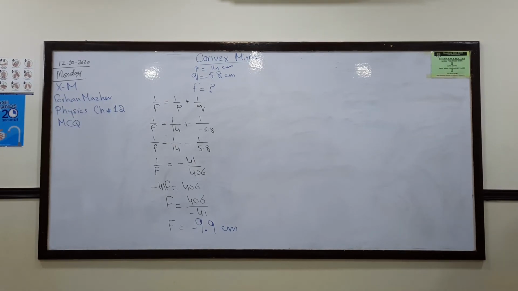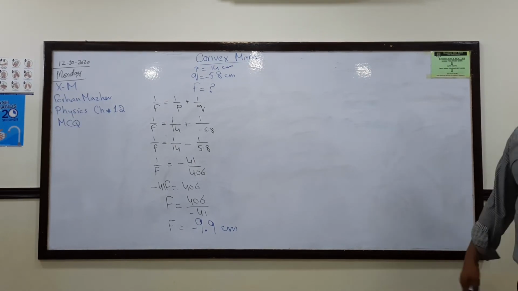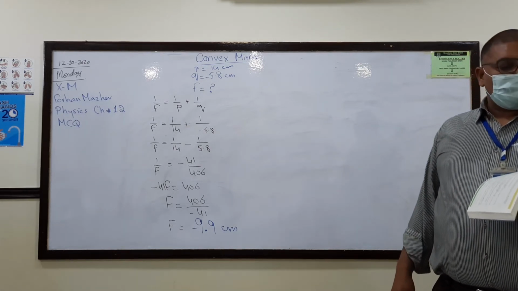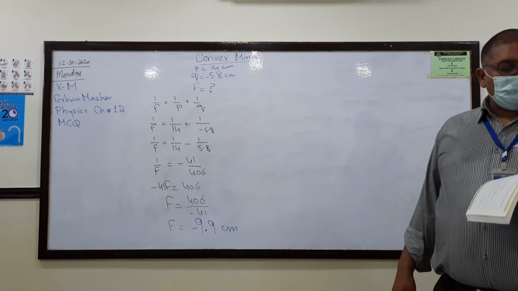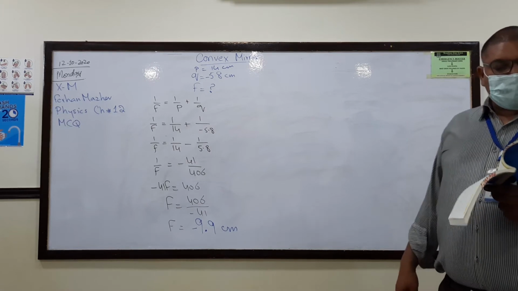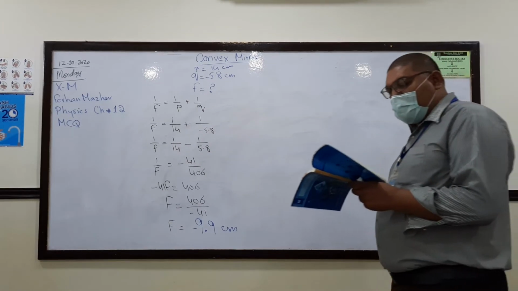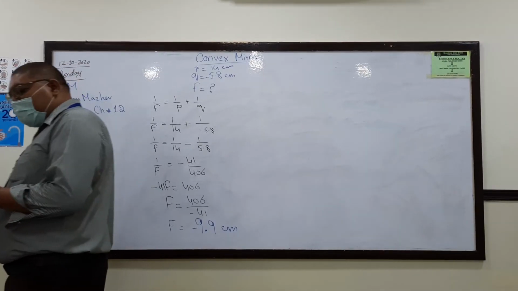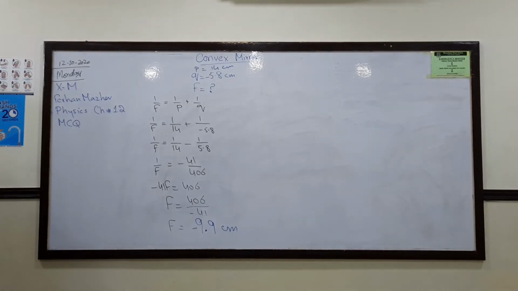Let's move to the next one. Fifth one. Please, somebody read. The index of refraction depends upon the focal length, the speed of light, the image distance, the object distance. The index of refraction.